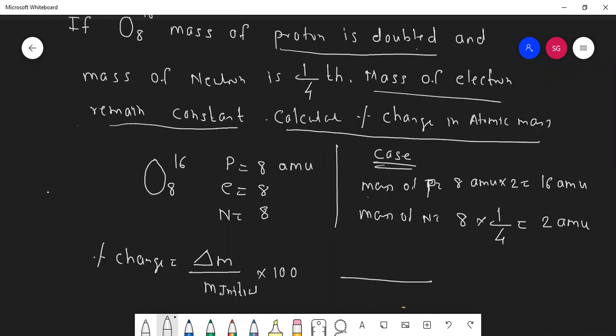What was the initial atomic mass, students? 16. How much is changed? See here, because atomic mass means proton plus neutron. Now proton is 16, neutron is 2, so this is 18. So how much is the change?